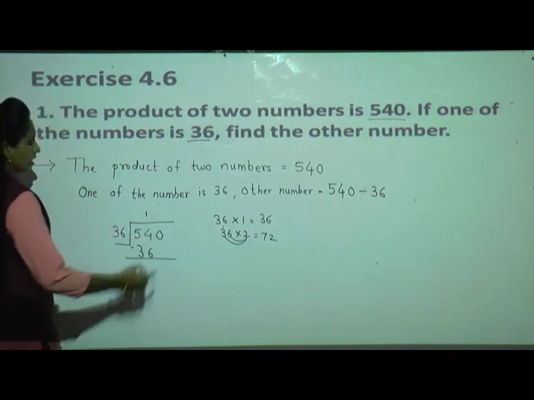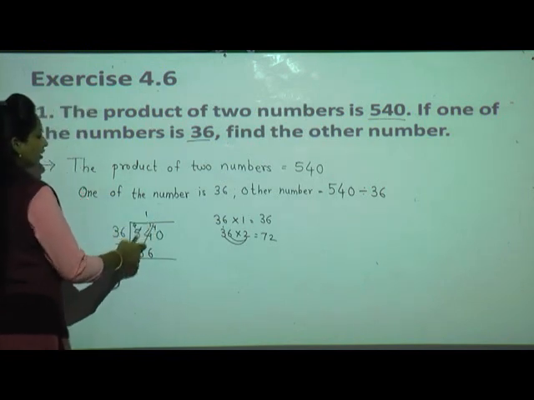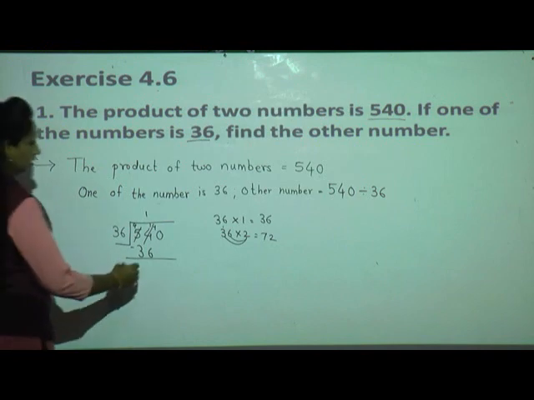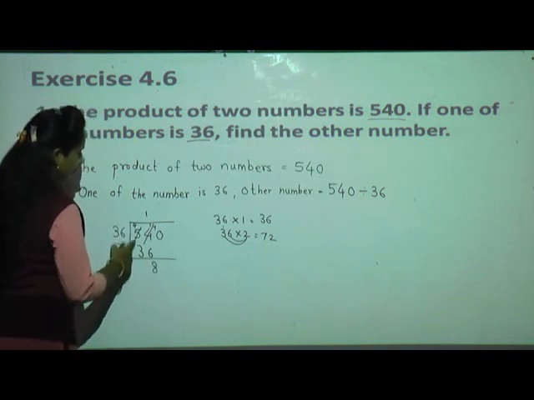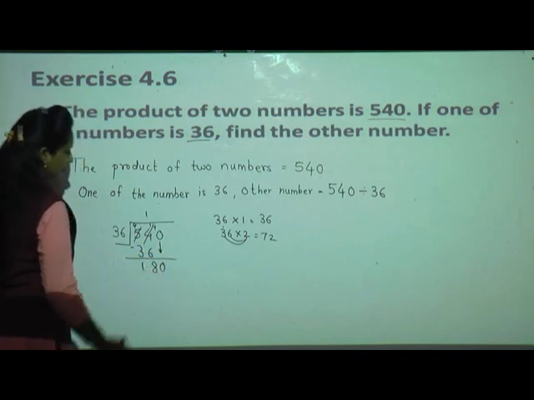Now do the subtraction. 4 minus 6, we cannot. Cut the 4, write as it is. Take borrow from neighbor. Neighbor is having 5. He will give 1. 4 will remain. Now 14 minus 6. Come on everyone, do everyone by your own. Yes. 8. Now 4 minus 3 is 1. Now bring down the next number, that is 0.